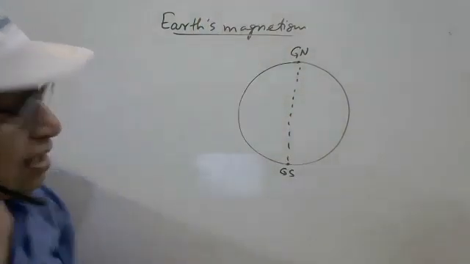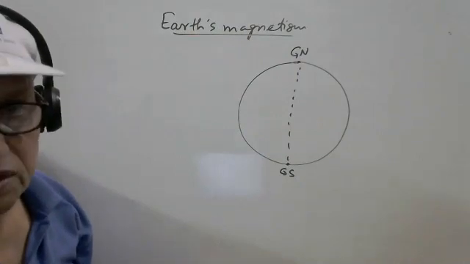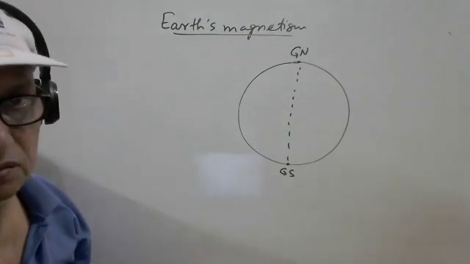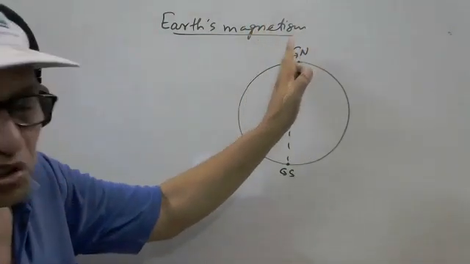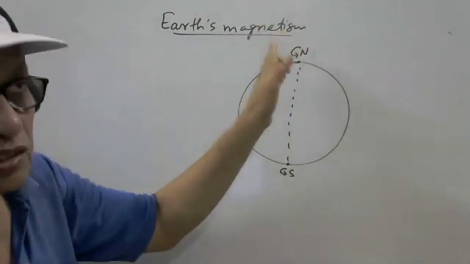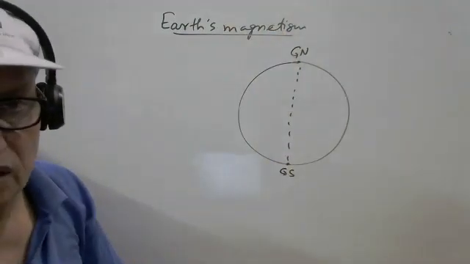The vertical plane containing both the north and south poles cuts the Earth into two parts.